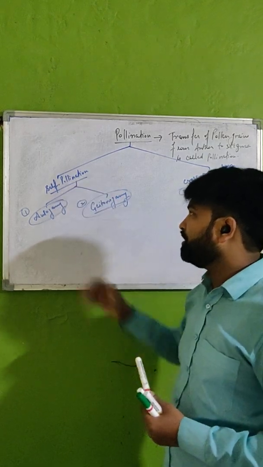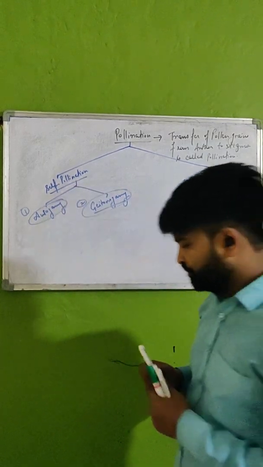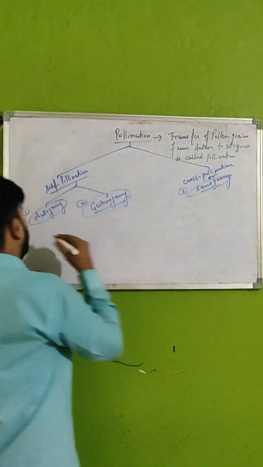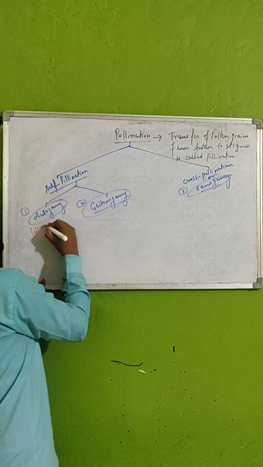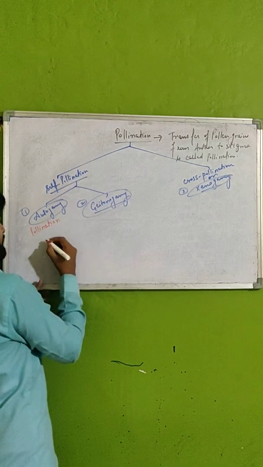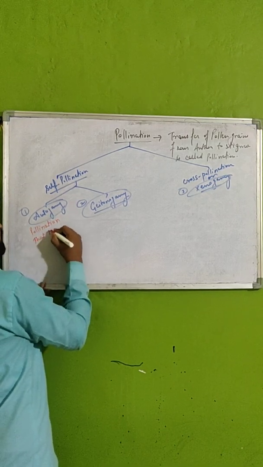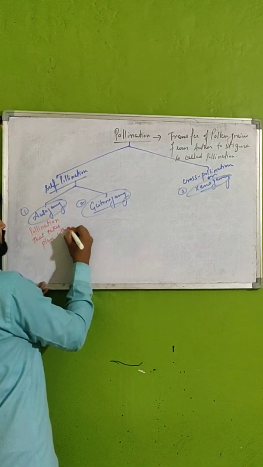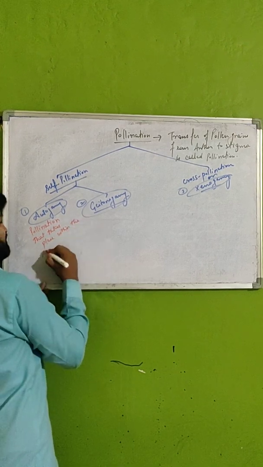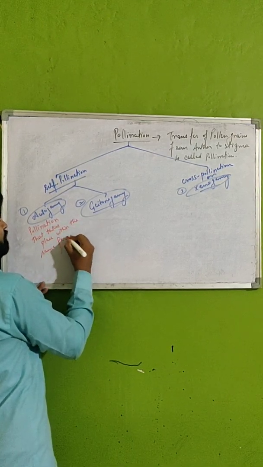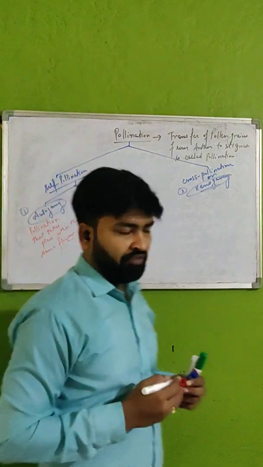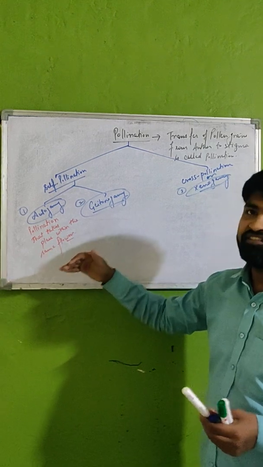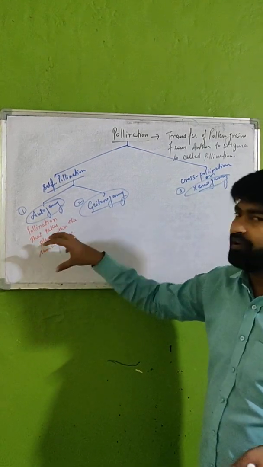In this particular self-pollination, autogamy refers to pollination that takes place within the same flower. Means the flower will be bisexual and the transfer of pollen will take place within the same flower.